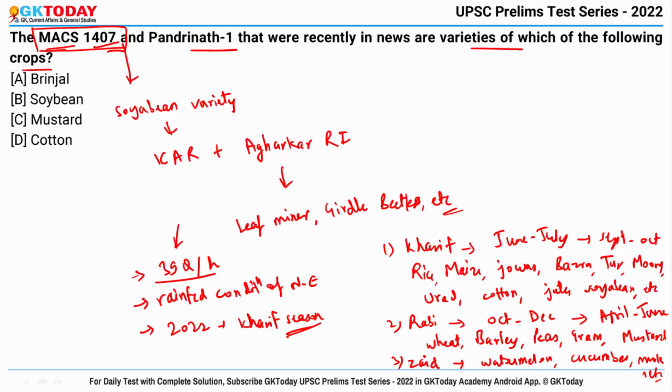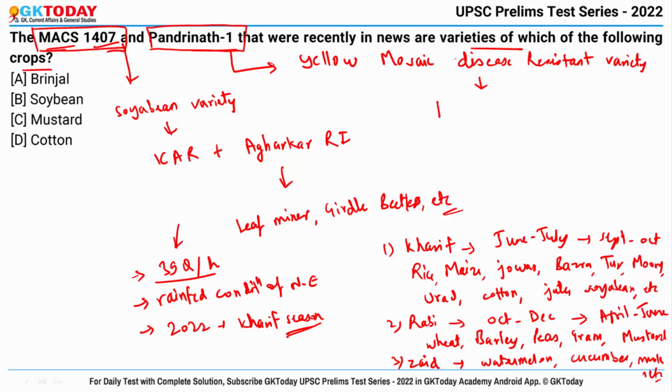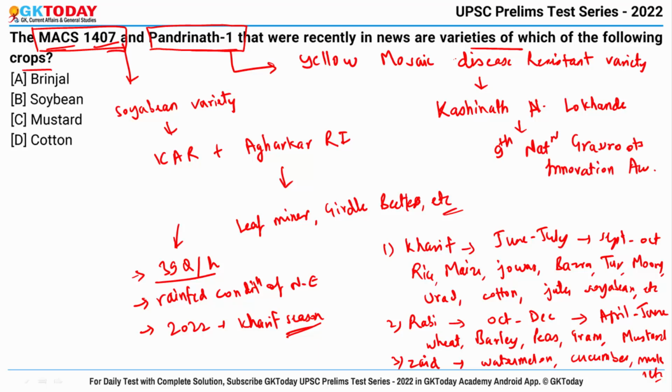And now talking about Pandrinath. This is a yellow mosaic disease resistant variety developed by Kashinath Lokhande, for which he received the 9th National Grassroots Innovation Award. So this is also a soybean variety.